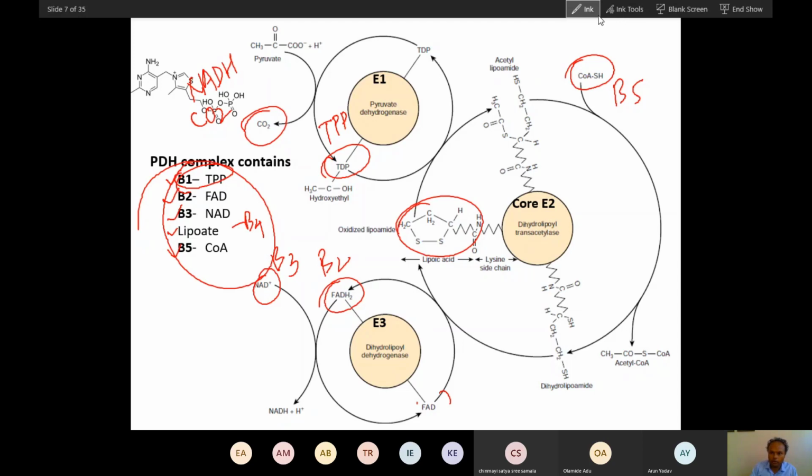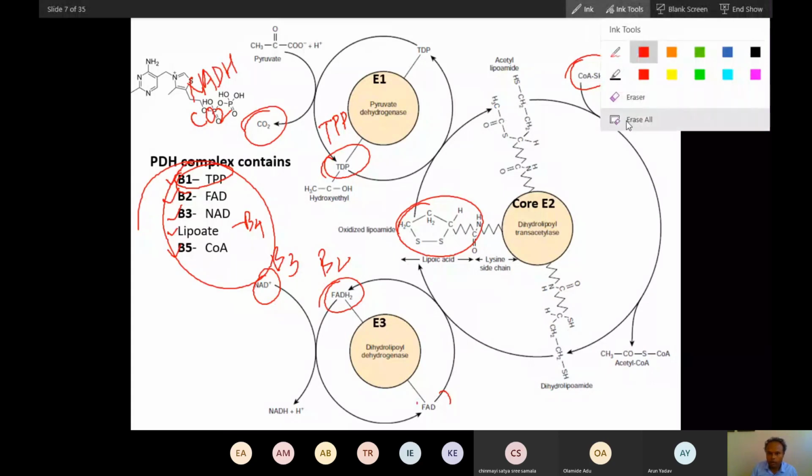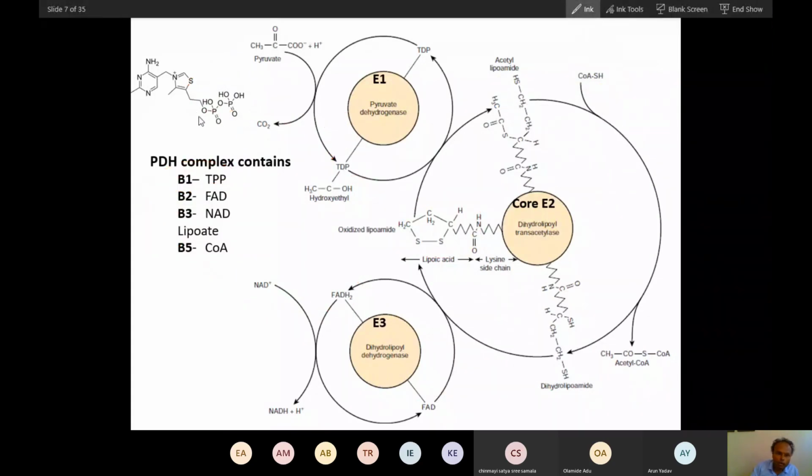You are in the beginning, so you don't have to hurry, and you don't also have to target this. That is why I told you to remember, go through the structure. So this is the structure of thiamine TPP. You can see a positive charge here. That positive charge is very important. This is a thiazolium ring and this is a pyrimidine ring, and both types of ring are present in thiamine.